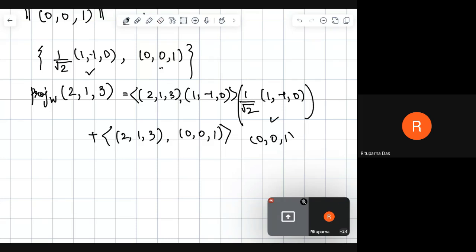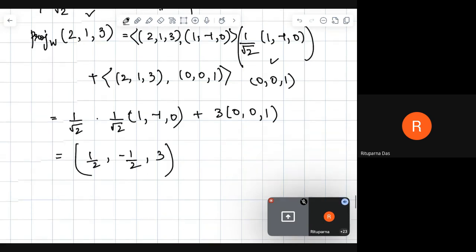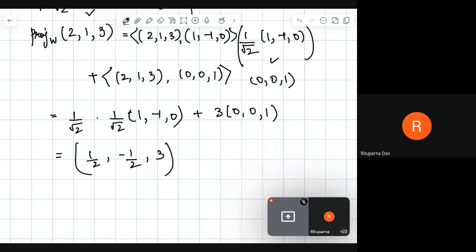When we calculate it, it comes to 1 by root 2 into 1 by root 2 into (1, -1, 0), plus 3 into (0, 0, 1), which gives us (half, minus half, 3). This is the projection of (2, 1, 3) on W.